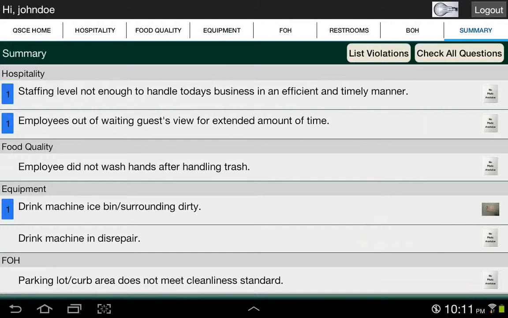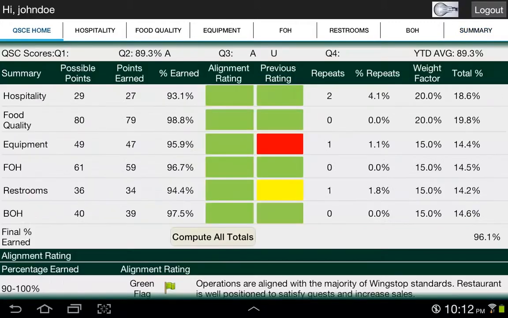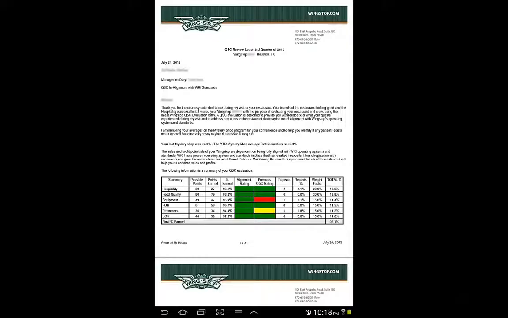Once the evaluation is complete, you can touch the Summary tab to find all the failed questions along with any photos or comments. The Home tab includes the evaluation scores per category. This evaluation can then be uploaded to the cloud and detailed reports are auto-generated to the appropriate parties such as the Operations Manager, Evaluator, and Owner.